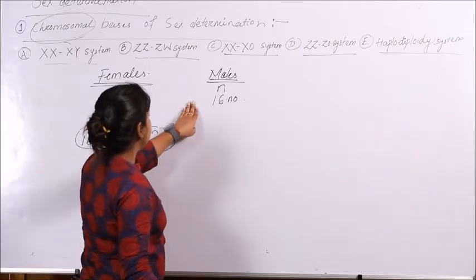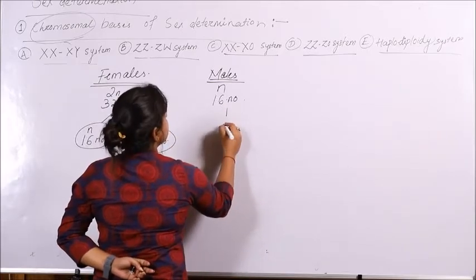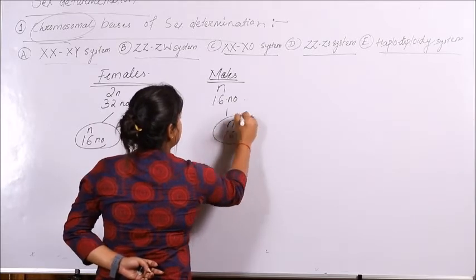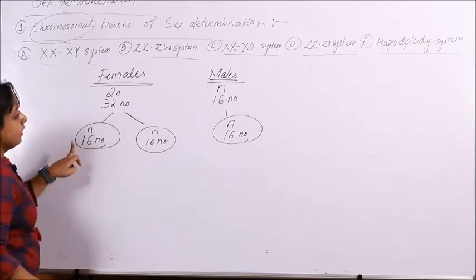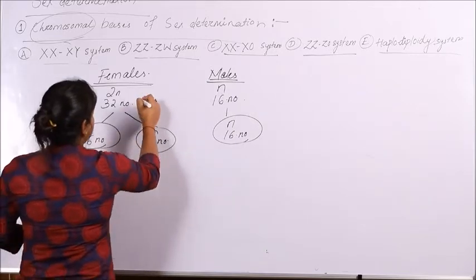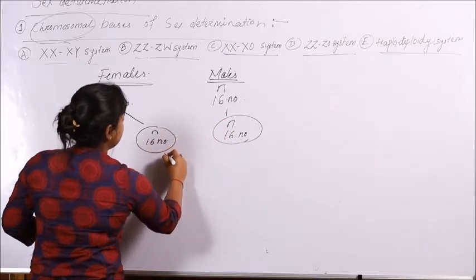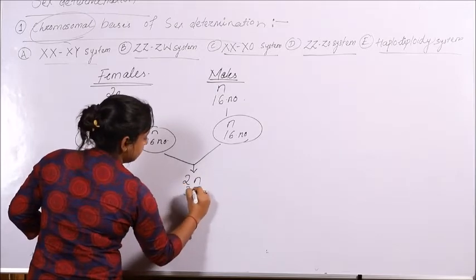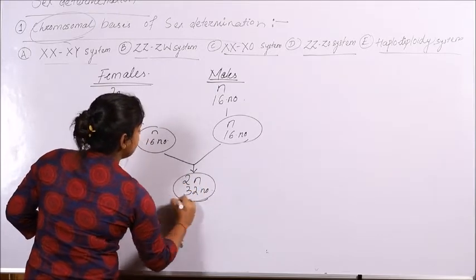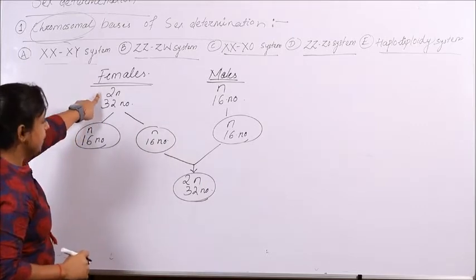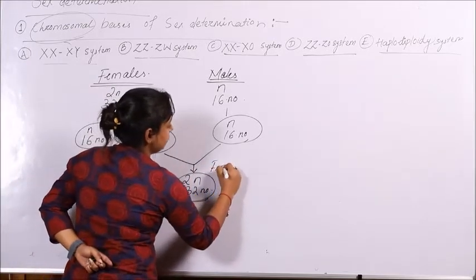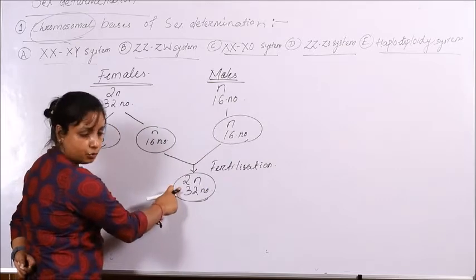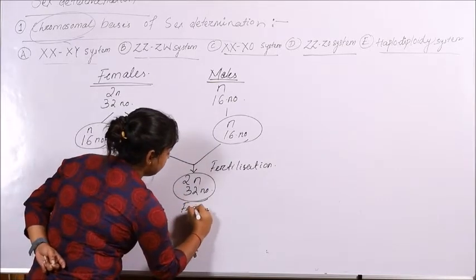However, when the male will produce gametes, they will give all of its 16 chromosomes to a single gamete. So when fertilization is taking place, when the female gamete will fuse with the male gamete, they will fuse to restore the 2n number, that is 32. And as we have already said that females are diploid in number, so during the process of fertilization, whatever organism will develop will have 2n number of chromosomes and all will develop into female.